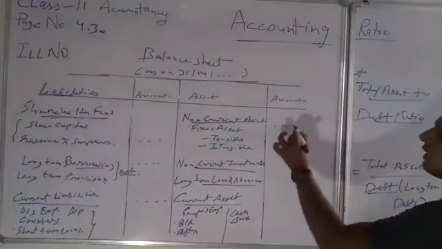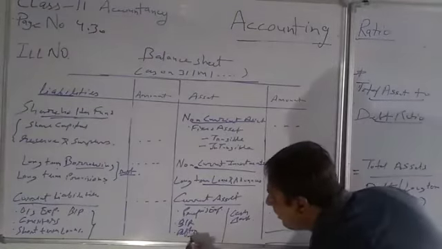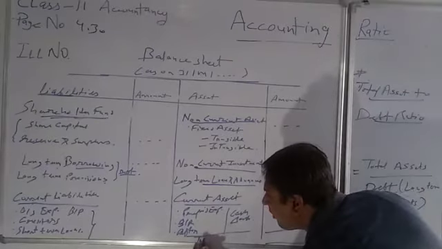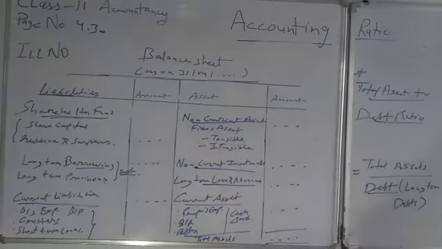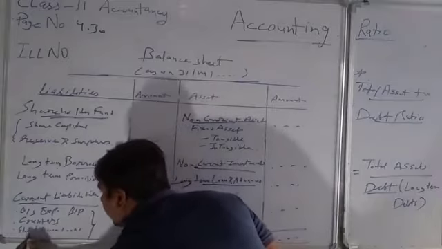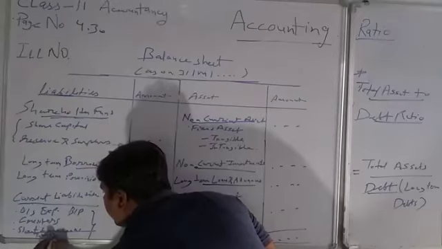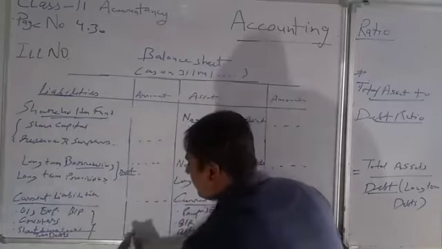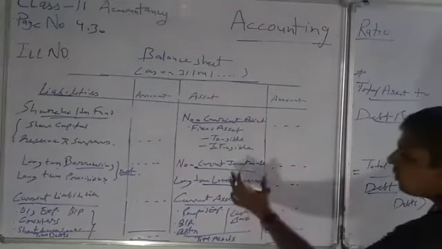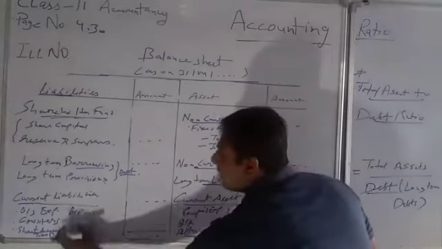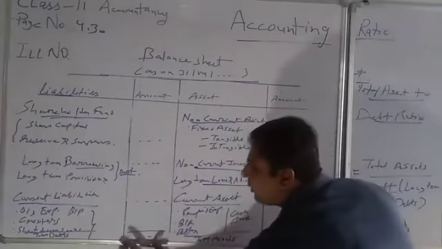Because whatever these assets will be, here they are total assets, and here the total debts amount will come. So this total amount is total assets, and this is total debts or total liabilities. Clear to everyone? And this amount is always equal to it.